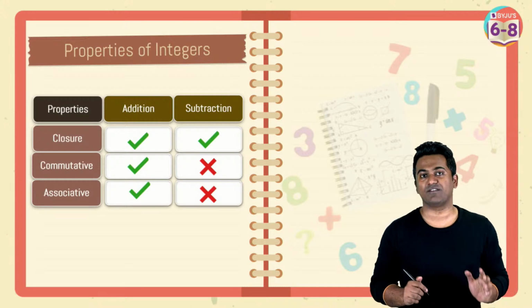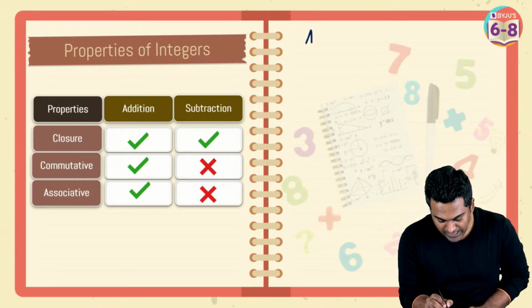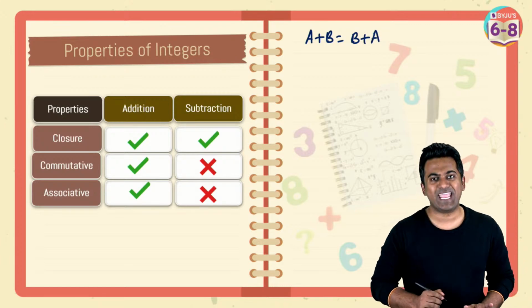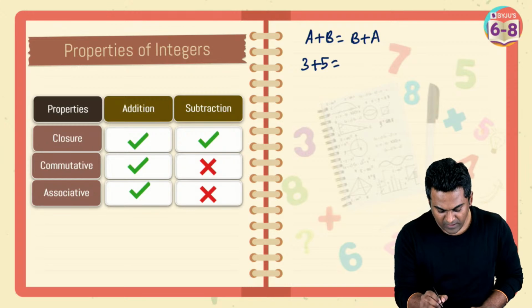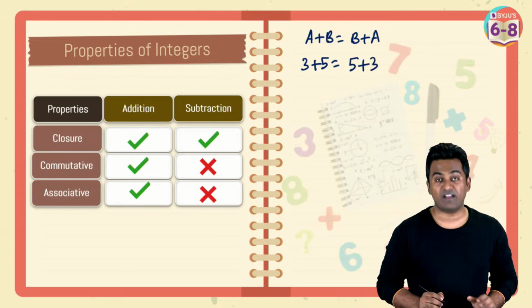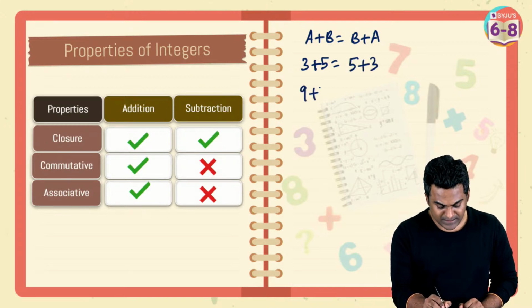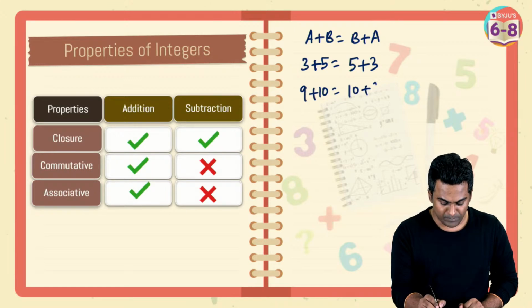Commutative. Now, commutative means what? Again, this is simple. A plus B is going to be equal to B plus A, where A and B are integers, of course. So 3 plus 5 is going to be equal to 5 plus 3. 9 plus 10 is going to be equal to 10 plus 9.